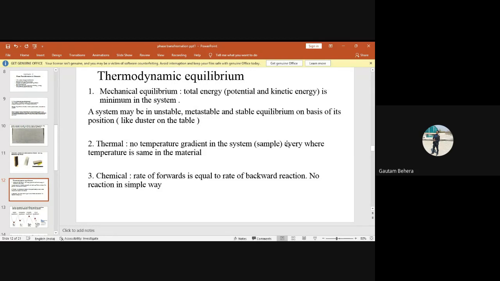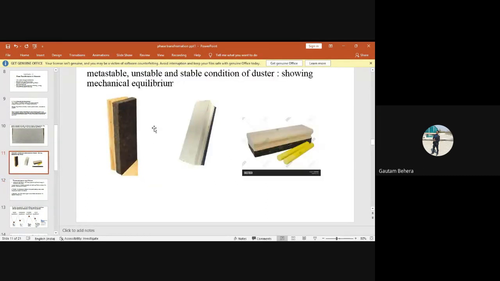I think it is clear to everybody. Yes, sir. So can you tell me in this figure which position is showing you maximum potential and which position is showing you minimum potential energy? Or the total energy of the system is minimum, the total energy of the system is maximum in this figure.